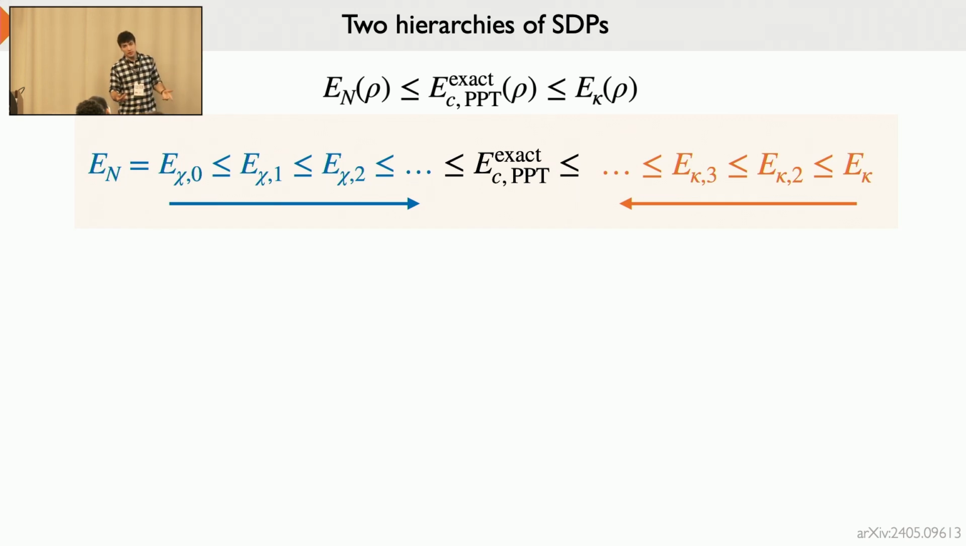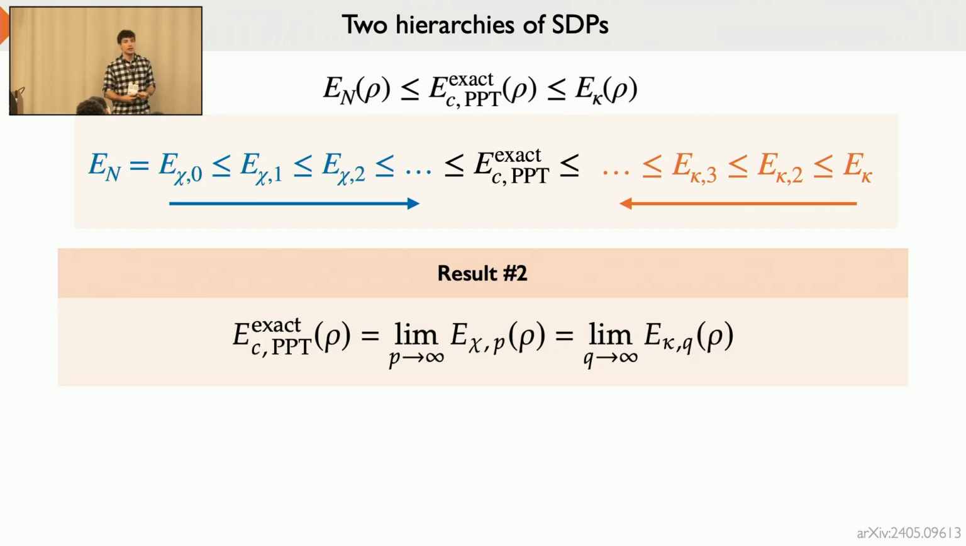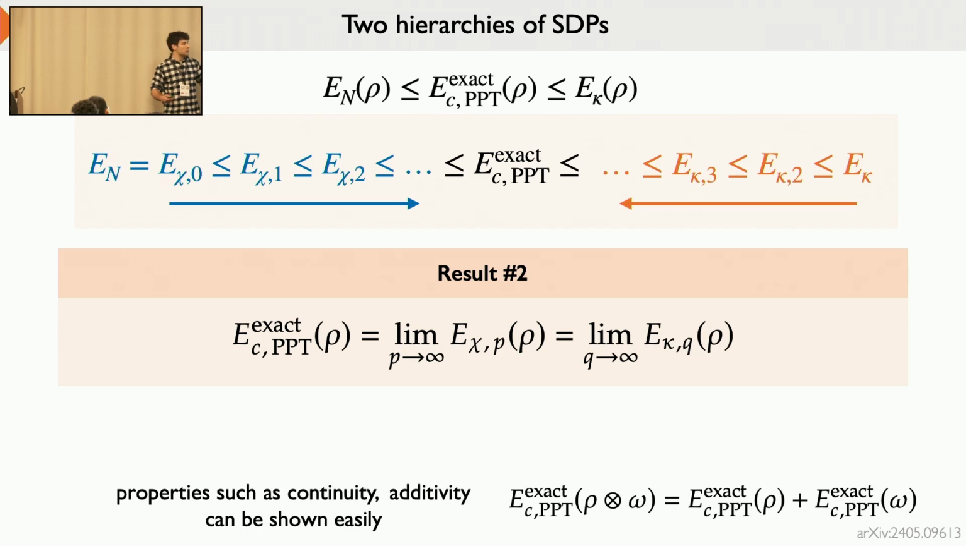However, our result is that, in the limit, as p goes to infinity or as q goes to infinity, we get an exact expression for the entanglement cost here. So both of these hierarchies converge to the true value of the cost. And this is already a completely new expression for the cost of entanglement under PPT operations. And this allows us already to show some interesting properties like continuity or additivity of the cost.